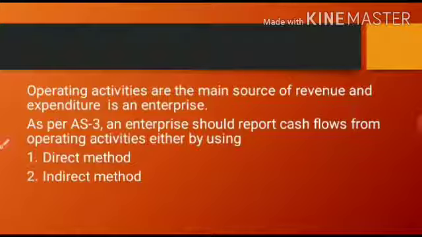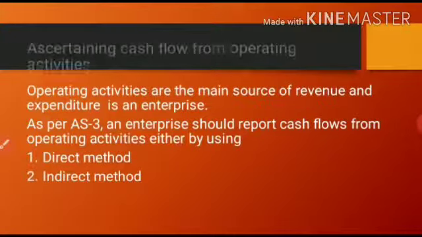How does the firm or an enterprise undertake these operating activities? Now, we know the meaning of operating activities. Operating activities is nothing but the main aspect of the enterprise that will be considered. According to Accounting Standard 3, there are two methods where any one method can be used by the enterprise. One is the direct method, the second one is the indirect method. Let us go with the direct method first.